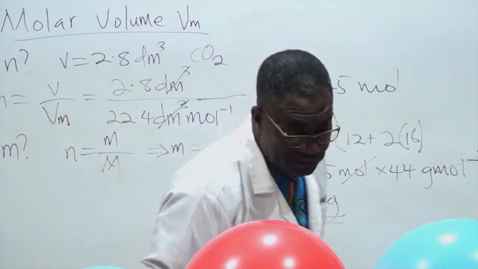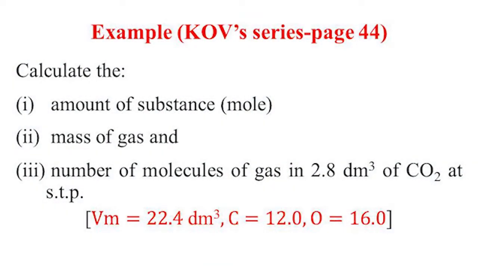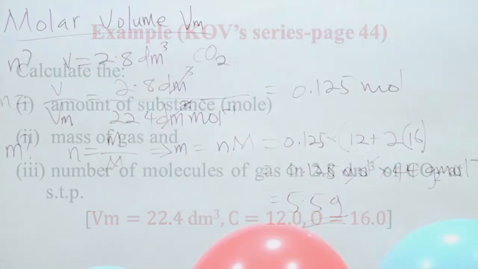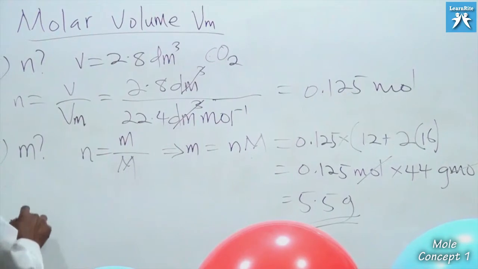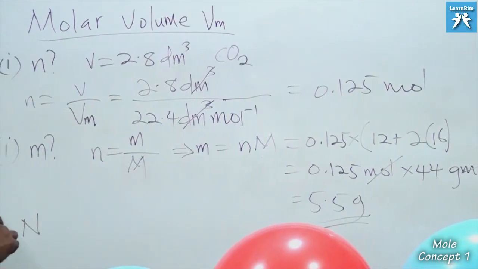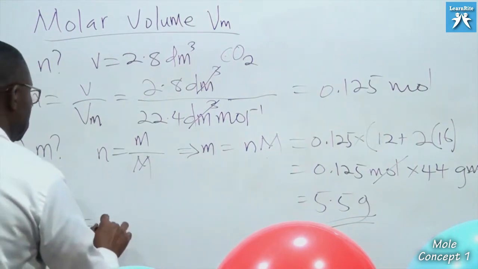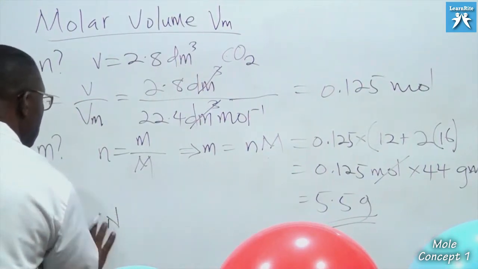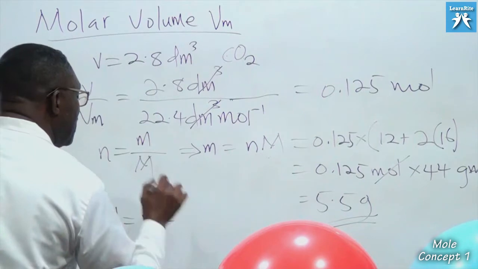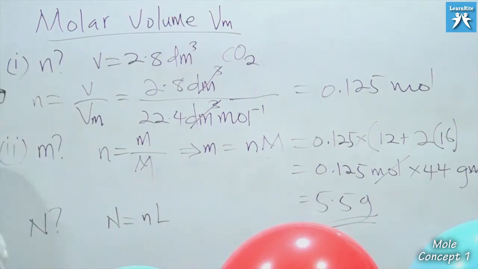The third part of the question says, find the number of molecules of the gas. Number of molecules, what is it? Capital N, and capital N is what we are looking for. We know that N equals small n times L. L was given.